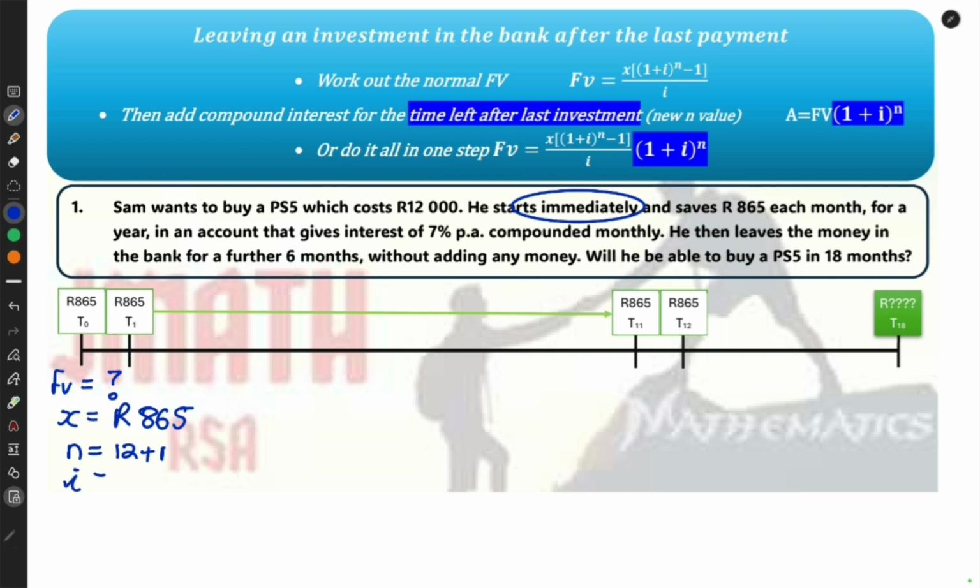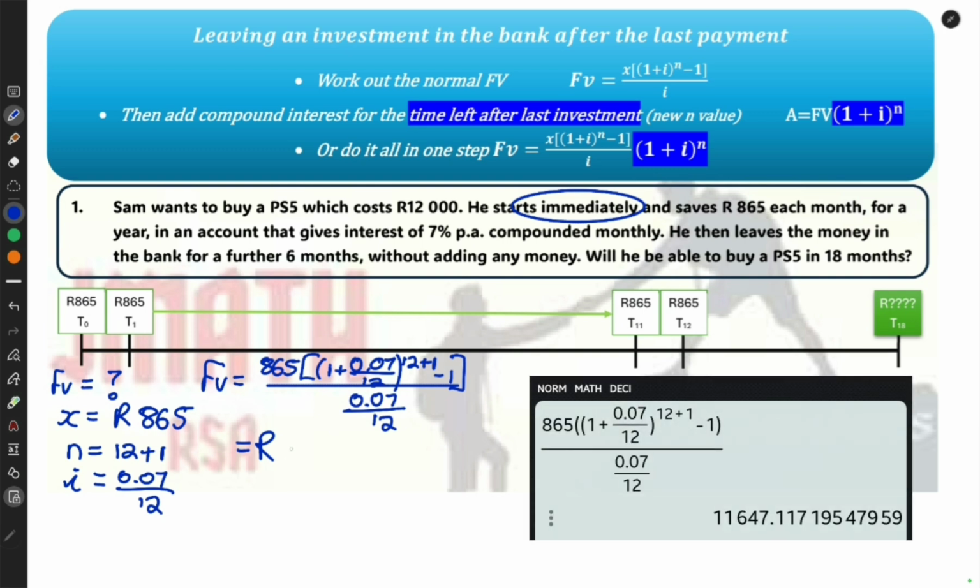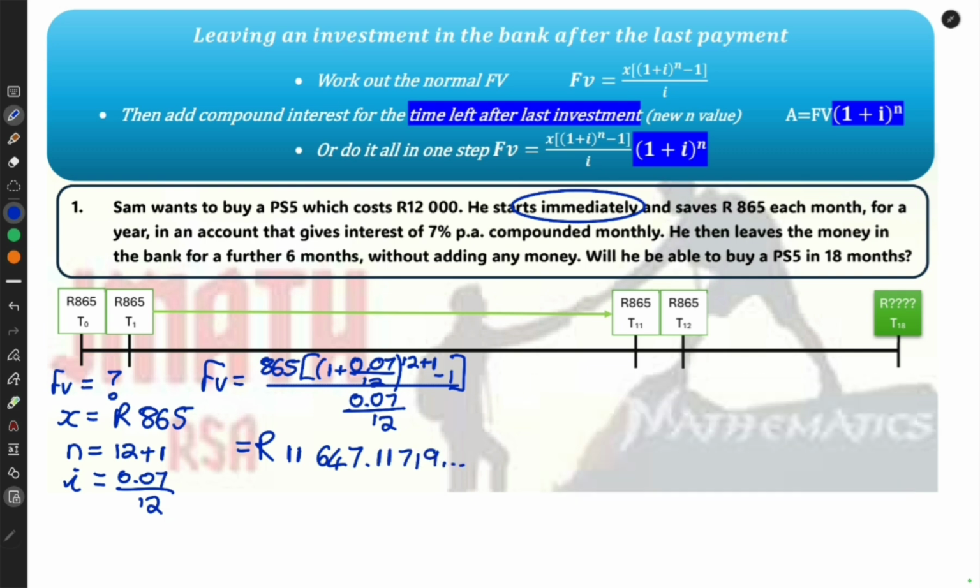I know I is 0.07 over 12. So now I can just sub into the future value formula and see what he was able to save in 12 months. According to my calculator, in 12 months, he could save 11,647.11719 and so forth. It's not the final answer, so I can't round off yet. So this poor guy can't buy his PlayStation 5 in 1 year. Let's see if he might have enough after another 6 months. But in the story, the payments stop now.